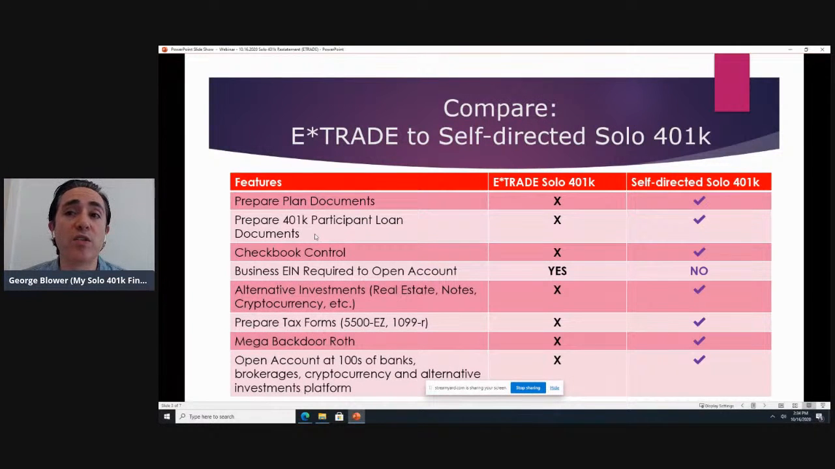The next item here is checkbook control. With an E-Trade plan, you're not going to have the ability to have checkbook control.